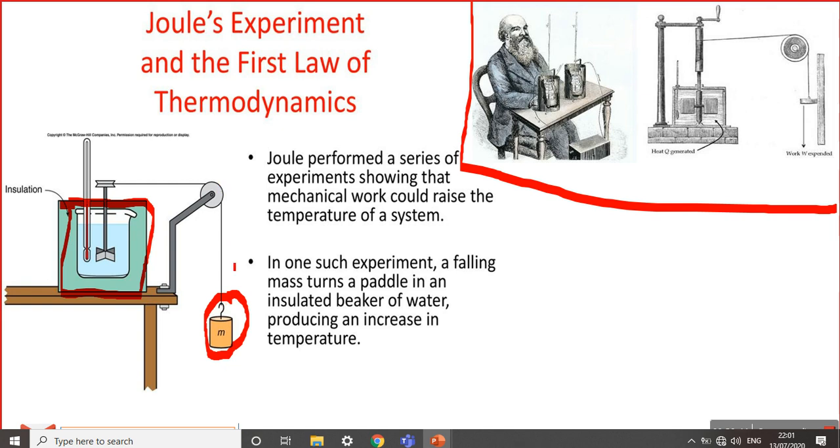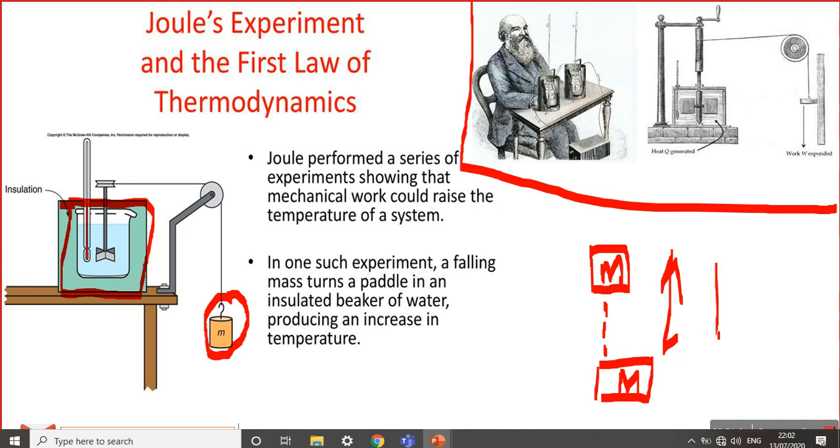Okay, what happens when I let this mass fall from a certain height? Initially I raise the mass and then it is going to fall down. Okay, what happens when I raise this mass? Which kind of work is done on the system? It is potential work. If you raise the mass from the bottom to a certain height.